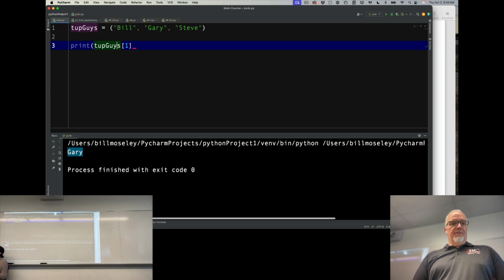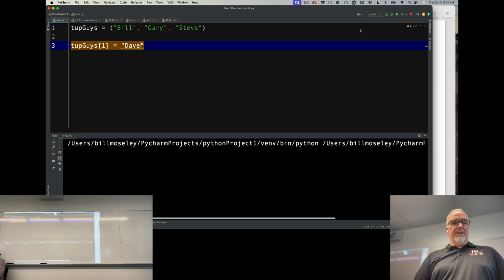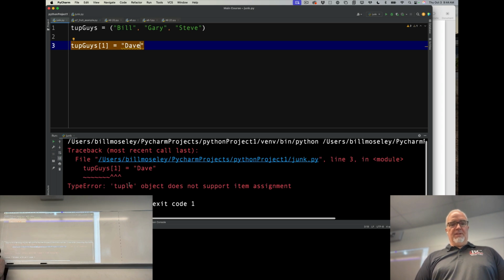If I want to change one of these to Dave, you can see it's already highlighting it, telling me, hey, you can't do that. It's not going to work. But if I run it anyway, you can see tuple object does not support item assignment. Can't change it.